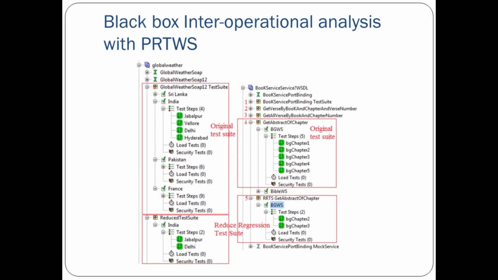Next, this was the example of the global weather web service test suite that was generated. In the upper part, the first test suite had Jabalpur, Vellore, Delhi, Hyderabad as the test steps. In the reduced test suite, we had only Jabalpur and Delhi. Similarly, for the book service, there were 5 test steps. Out of those 5, 2 test steps were selected, and those 2 test steps give us the reduced regression test suite.